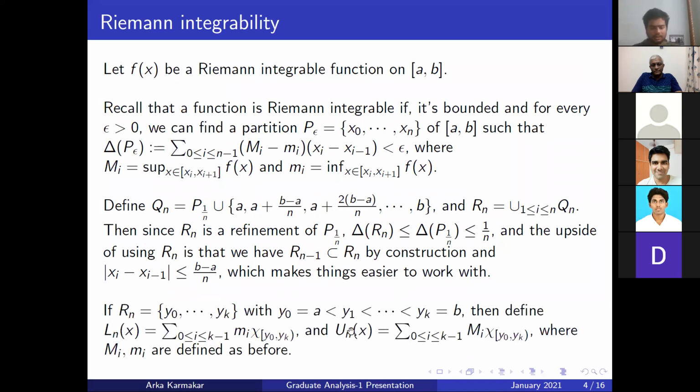This is the lower step function, which approximates f from underneath, and this is the upper step function, which approximates the function f from above. So this sets the stage for the Lebesgue integral. Now we introduce the Lebesgue integral.